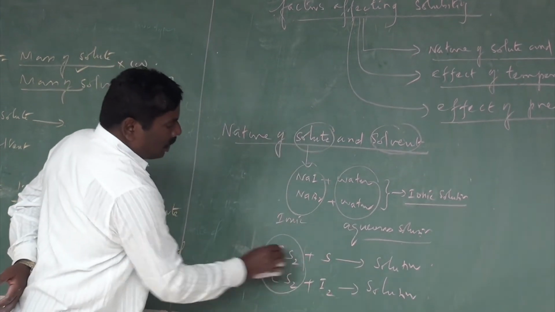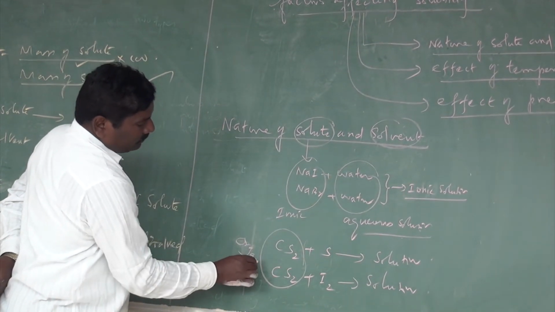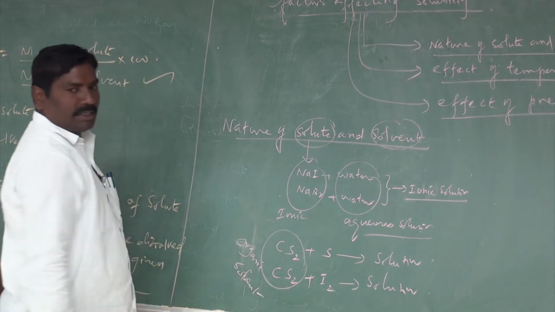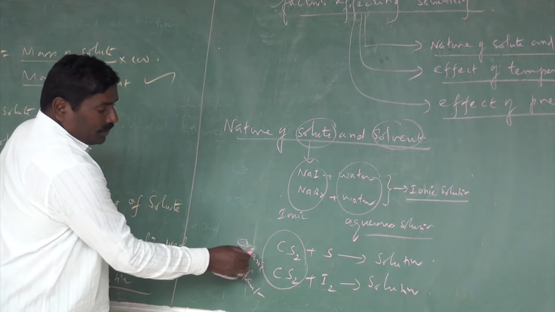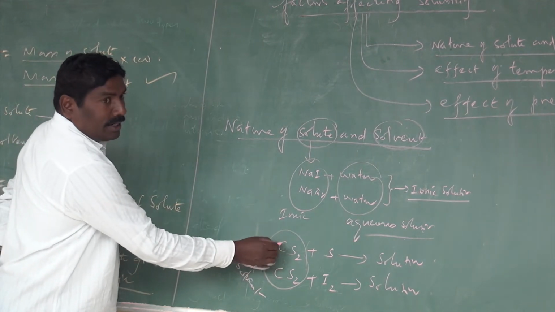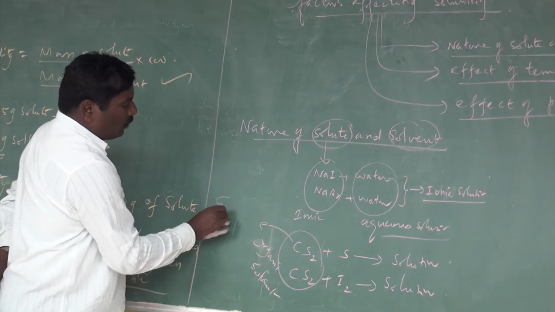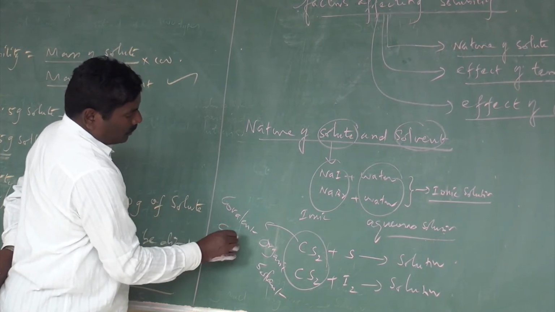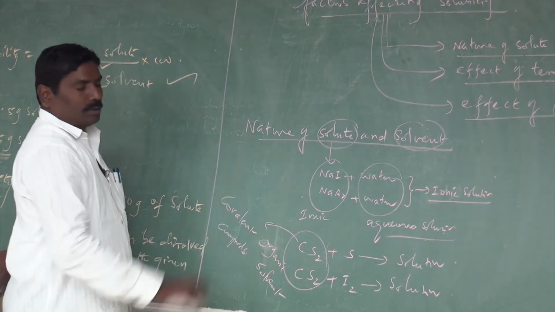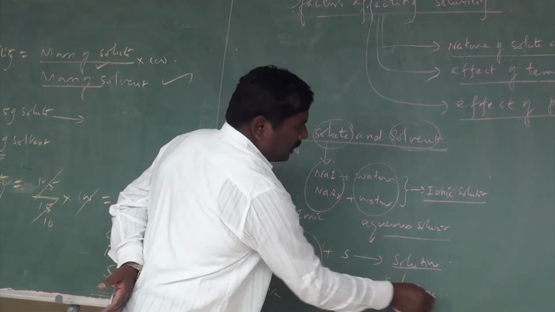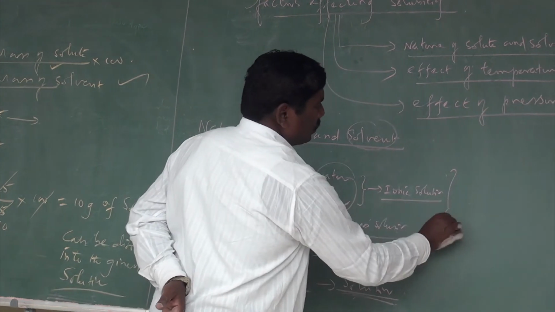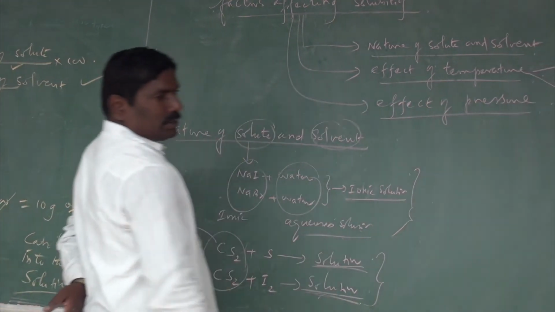But this is an organic solvent. This solvent can be used for covalent compounds. Now this also gives a clear solution.